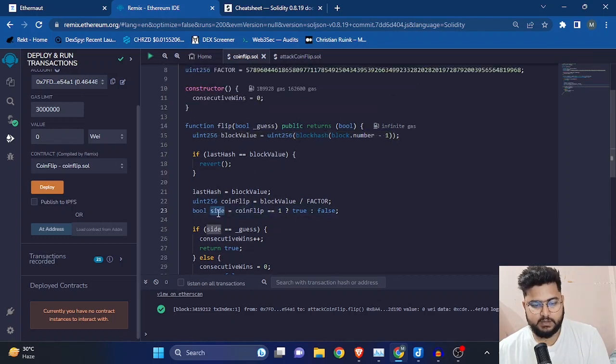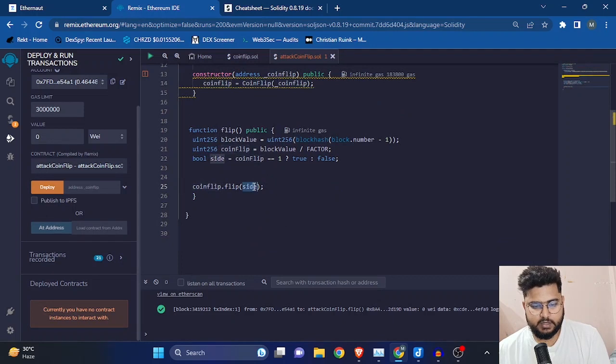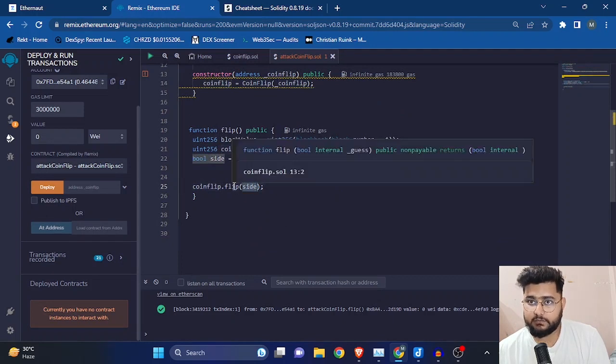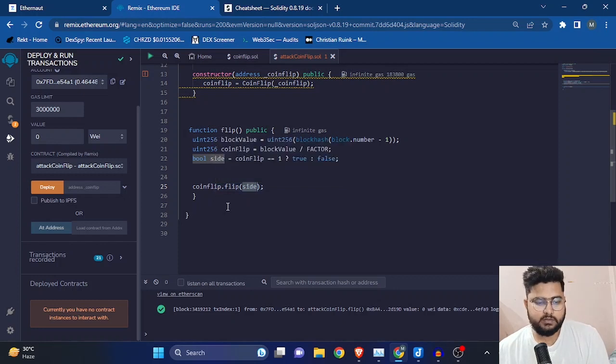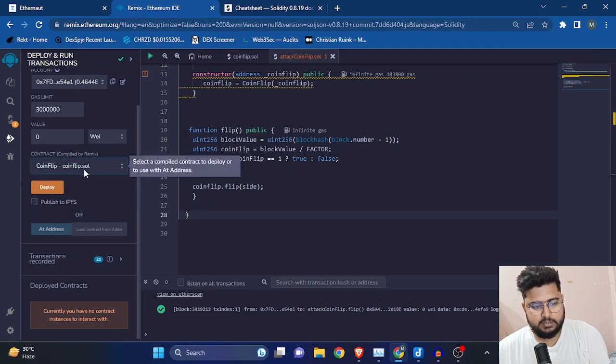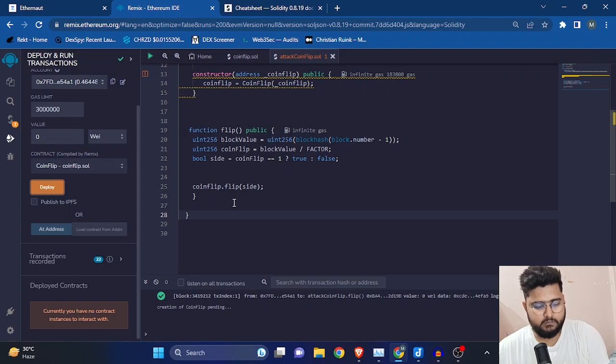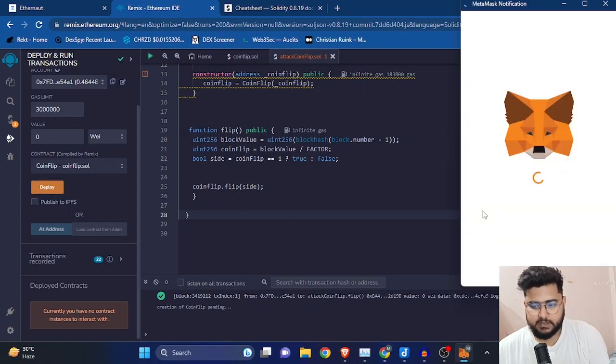Whatever the return value of this will be, we'll be getting it over here, right? And we'll be storing it from the flip function, and then we'll be getting whatever the true result is. So I hope you guys have understood what we are going to do. Then I'll deploy this particular contract, coinflip.sol.